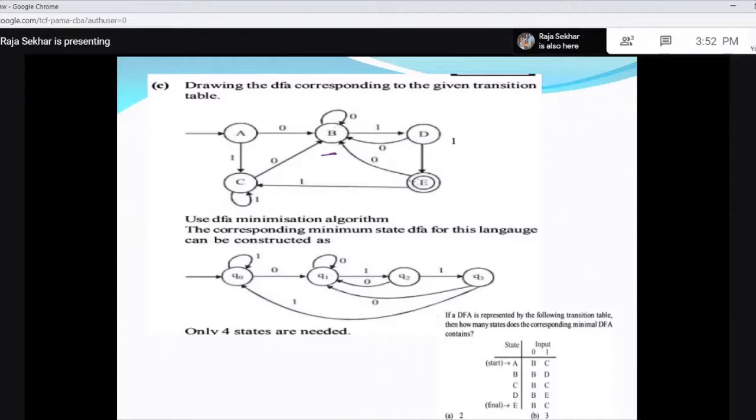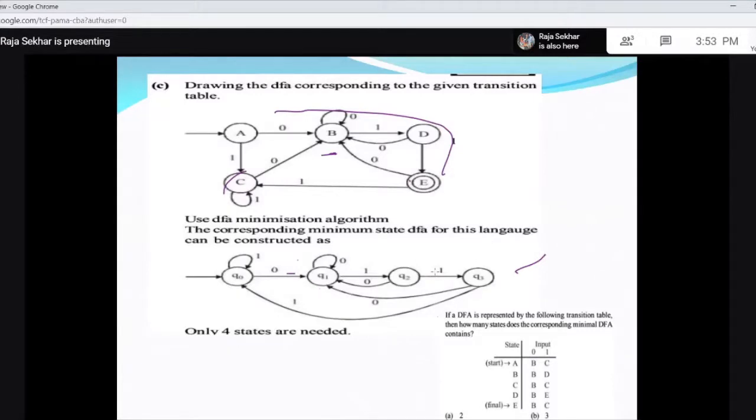That means when you are in E, when you get 0, 1, 1, you get one more 1, then at the end you get 1, 1, 1, and one more 0 you are coming. So this is for strings ending with 0, 1, 1. So for that, if you draw the minimum state DFA, you will get it. Right? For 0, 1, 1, you require 0, 1, 1. So this is your DFA.